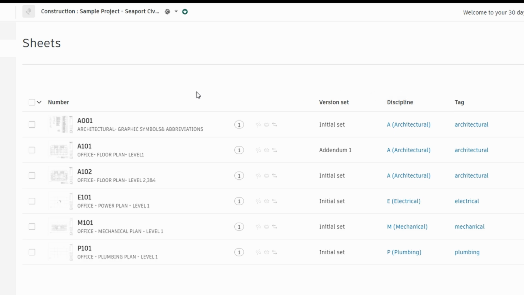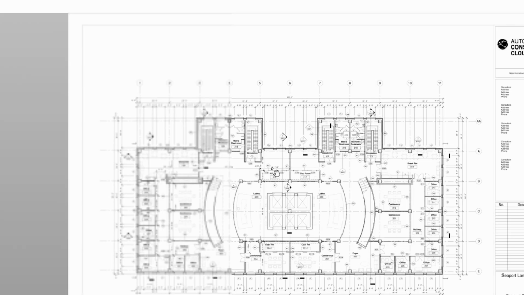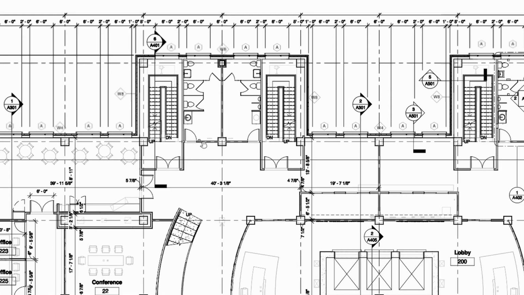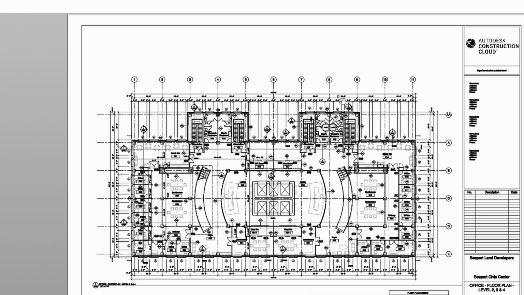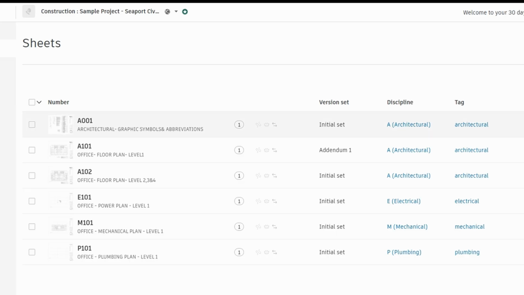Once the sheet is uploaded, you can easily adjust the orientation of the sheet if it doesn't line up correctly by rotating it. You can also define specific regions on the sheet for easier reference, helping your team focus on key areas. If you need to modify the sheet number or want to add tags for better organization, it's simple to do that as well. And once you're happy with how everything looks, you can go ahead and publish the sheet to your project so everyone involved can access it. These features streamline your document management and ensure that everyone stays on the same page.